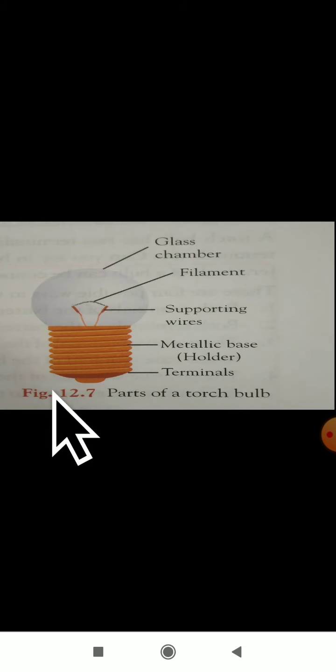This is all about the bulb which we have studied in today's video class. In the next video class, we will continue with this lesson. Till then, dear students, study well.